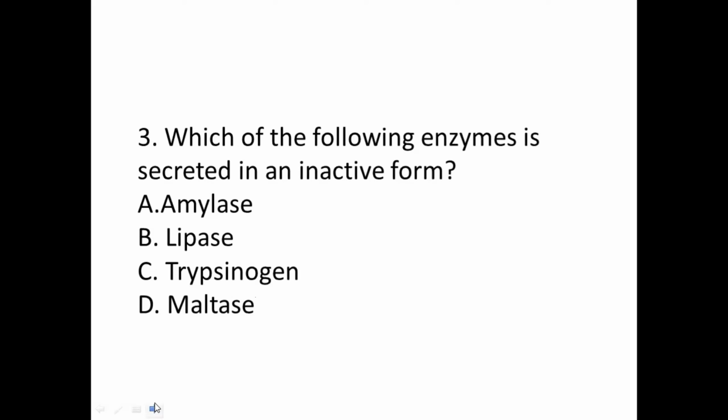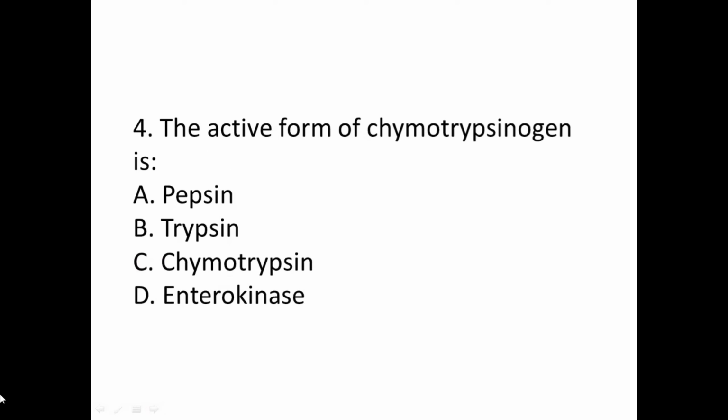Done? Yeah. Third question. Which of the following enzymes is secreted in an inactive form? So in the inactive form, just like amylase is an active form, lipase is an active form, maltase is an active form, but trypsinogen is an inactive form. So it is converting into trypsin by enterokinase. Trypsinogen is released from pancreatic juice. Done. So the correct option is option C.